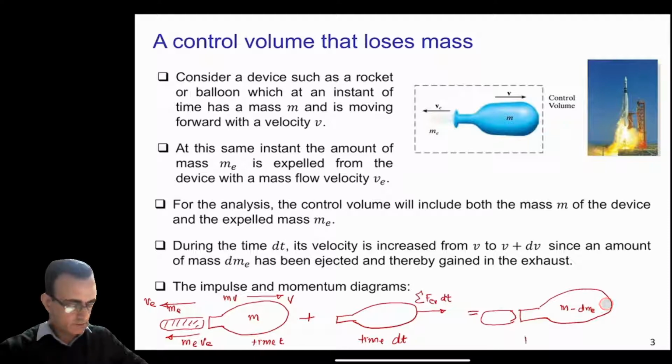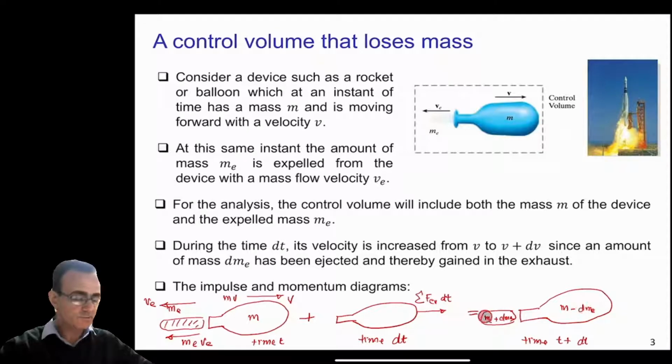So this is time t plus dt, and the mass of the air or fuel is now me plus dme. The dme comes from the balloon and is added to the mass of the fuel.